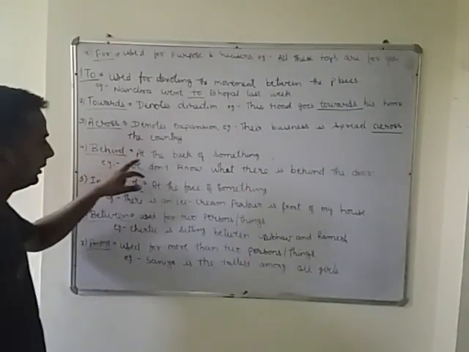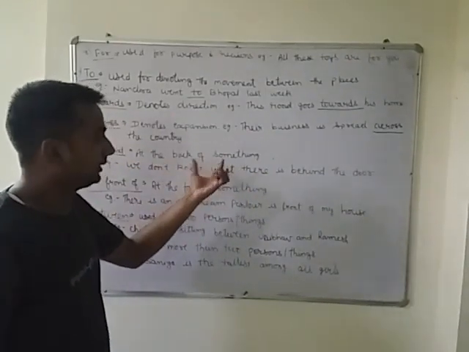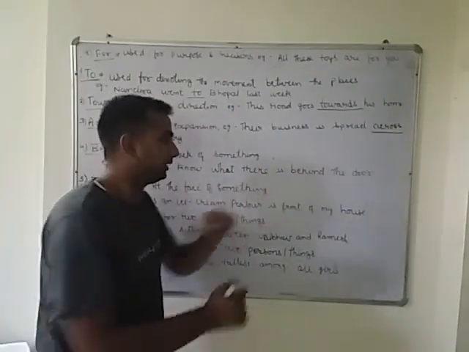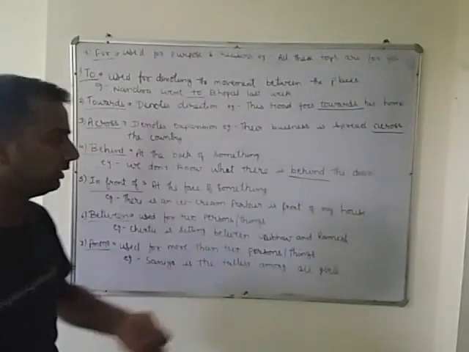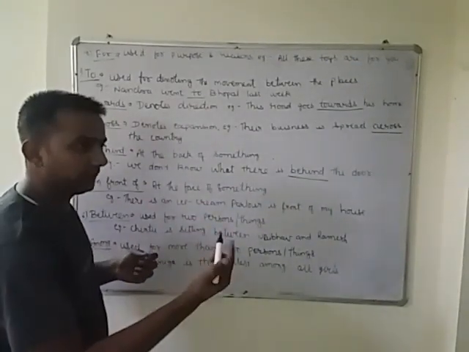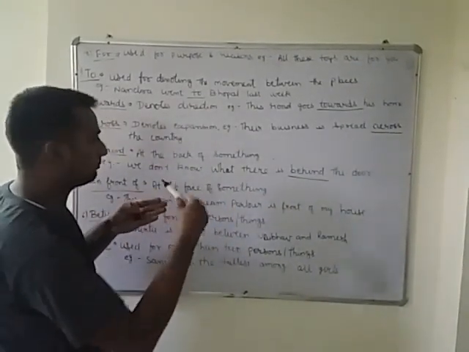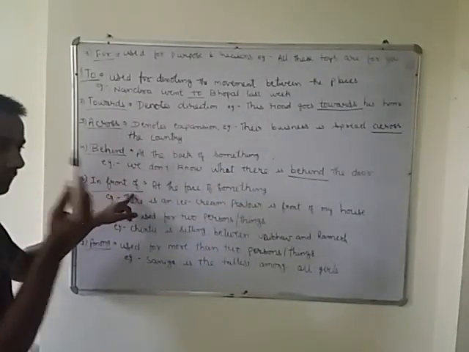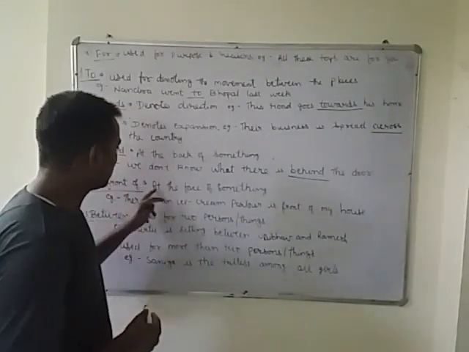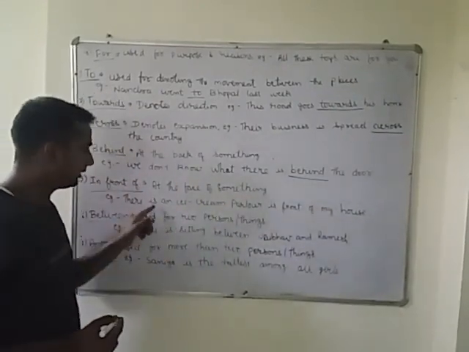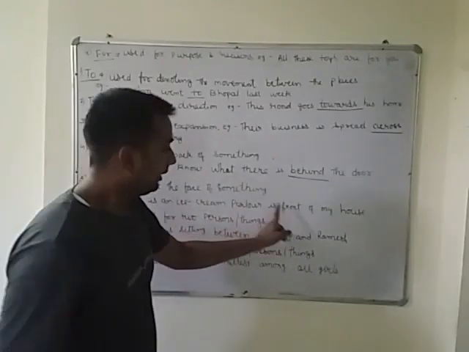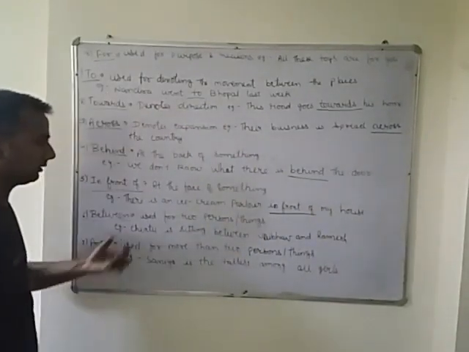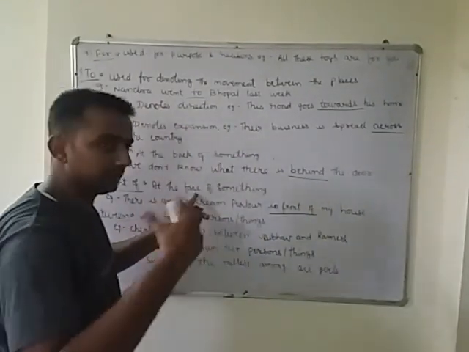Then the fourth one is behind. Behind is used when something is at the back of something. For example, we don't know what there is behind the door. Whatever is there behind the door, it is behind, meaning at the back. Then in front of, when something is at the face of something. For example, there is an ice cream parlor in front of my house. The ice cream parlor is at the face of my house.